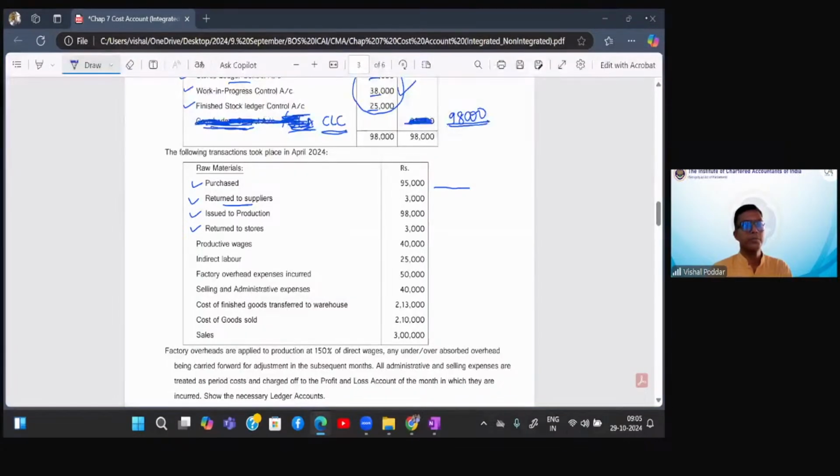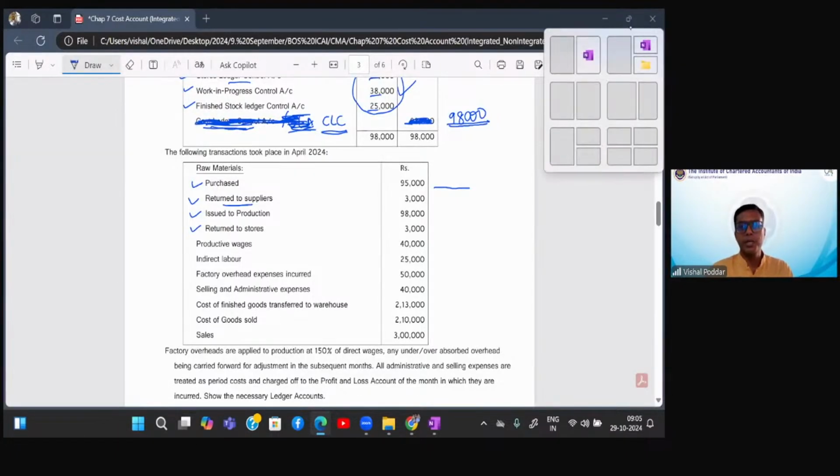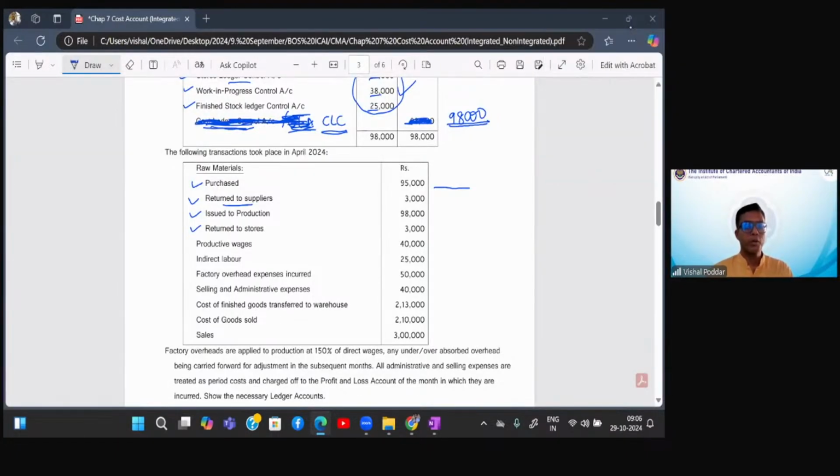Good. Sagar. Hardik. Good. Very good. So you all are correct. This is exactly opposite of the previous entry. In previous entry, we posted entry for purchase. This is the entry for purchase returns. So whatever we posted for purchase, this entry will be opposite of that.